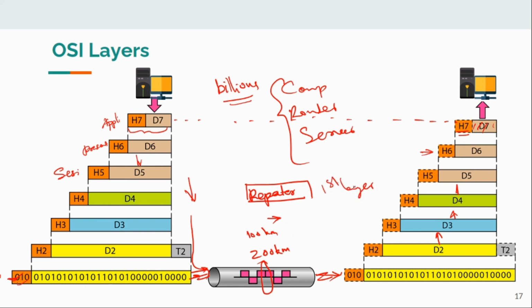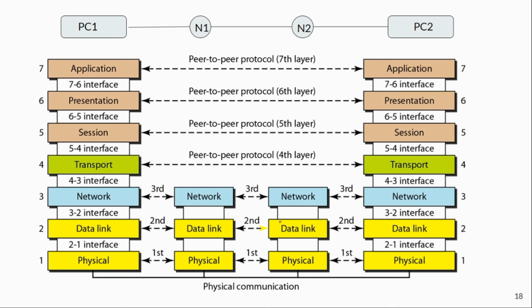There are some devices which work in the first layer. There are some devices which can work up to the second layer, up to the third layer, like that. This is such an example. These are two routers. Routers can work up to the third layer. These things we will see in detail later. For the time being, just understand that there are some devices which can operate up to certain layers, or that much task is required by that device.